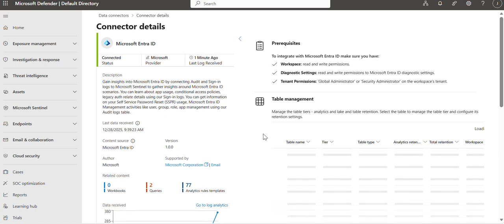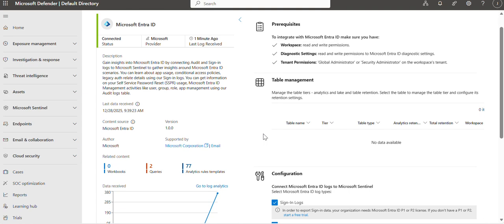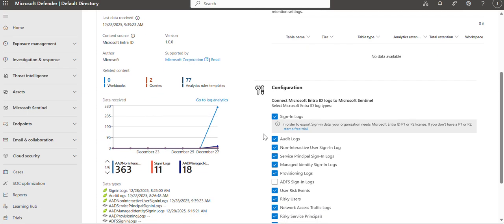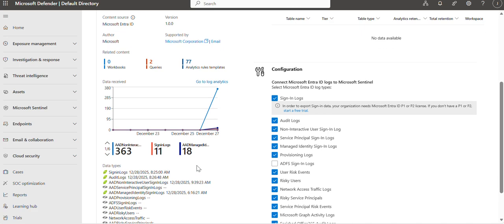Let me open the connector page to understand more about it. There are 7 sign-in logs, 18 AAD managed identity logs, 2 audit logs, and so on.